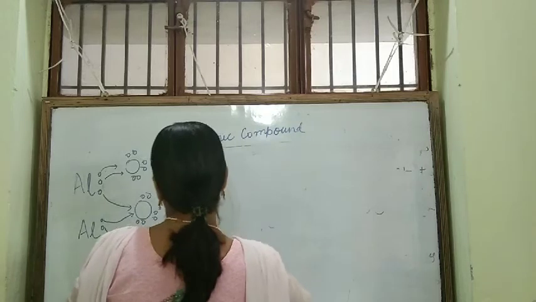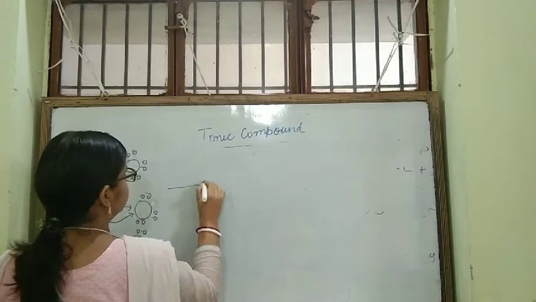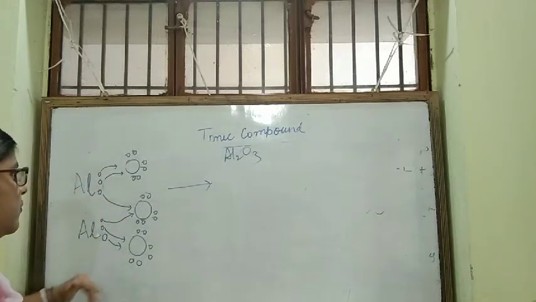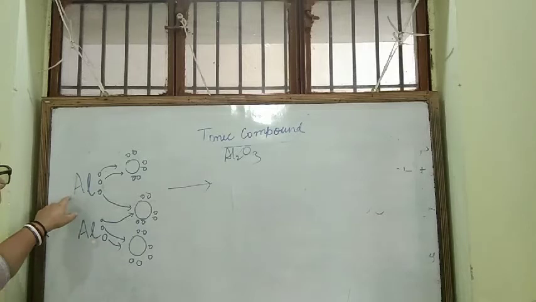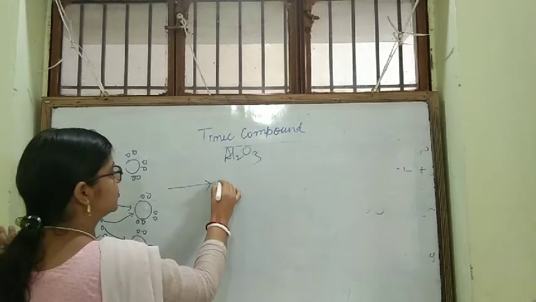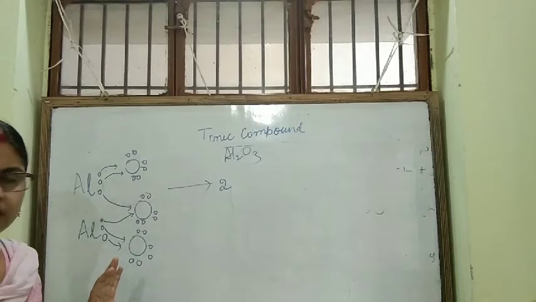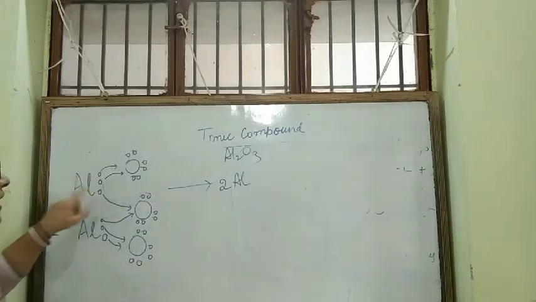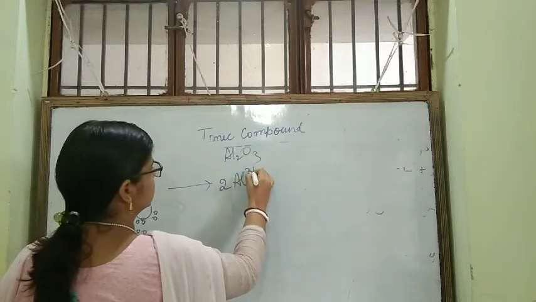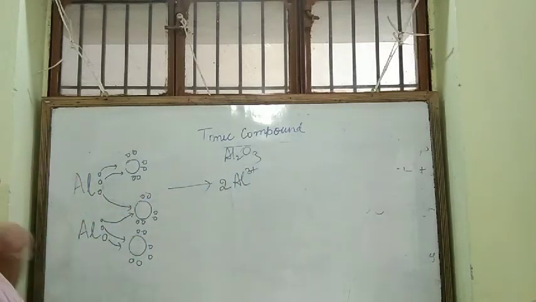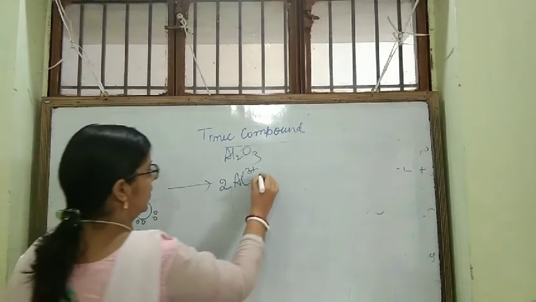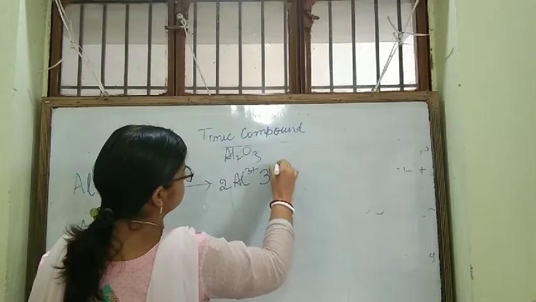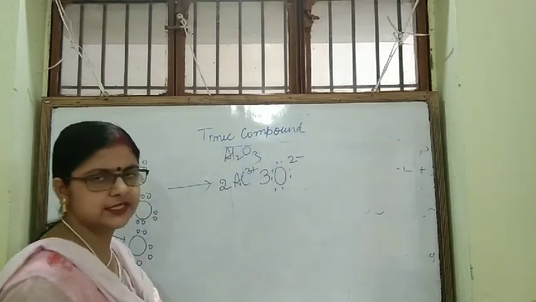Now, what it will be? You see, Al2O3. We are writing the electron dot structure. 2 aluminum atoms, so we are writing 2. No confusion for this 2. 2 aluminum, so 2Al. It is losing 3 electrons, so we are writing 3 plus. How many oxygen are here? 3 oxygen. So we are writing 3 O, and it is gaining 2 electrons, so we are putting 2 minus.